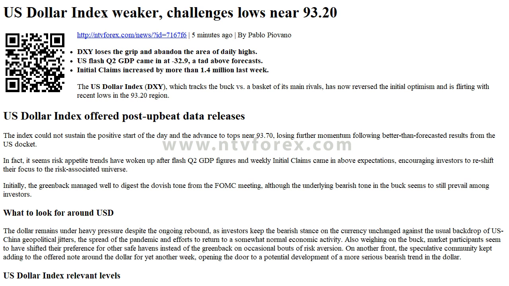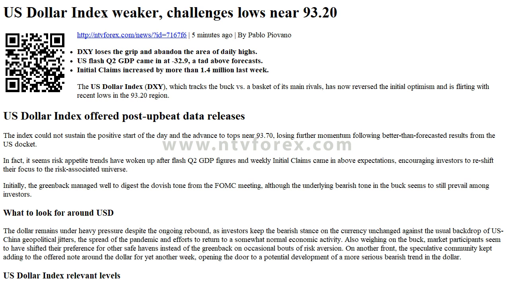The index could not sustain the positive start of the day and the advance to tops near 93.70, losing further momentum following better than forecasted results from the US docket. In fact, it seems risk appetite trends have woken up after flash Q2 GDP figures and weekly initial claims came in above expectations, encouraging investors to reshift their focus to the risk-associated universe.